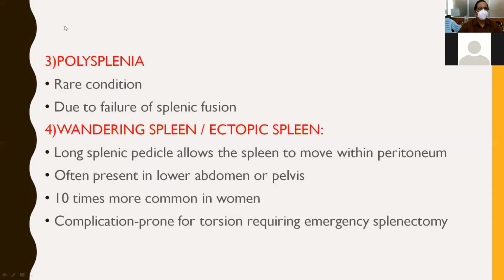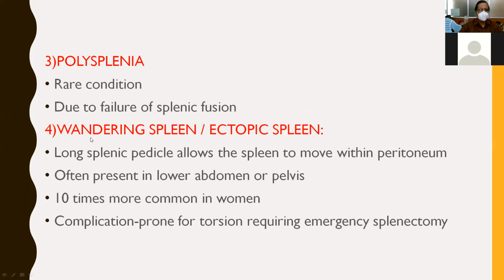And the third one is polysplenia. It is a rare condition, and the reason is failure of fusion of the spleen. That is splenic fusion. Where there is failure of splenic fusion, it leads to polysplenia. So during embryonic development, when the segments of the spleen fail to fuse, it leads to multiple spleens. That is called polysplenia. And wandering spleen or ectopic spleen is very, very important.